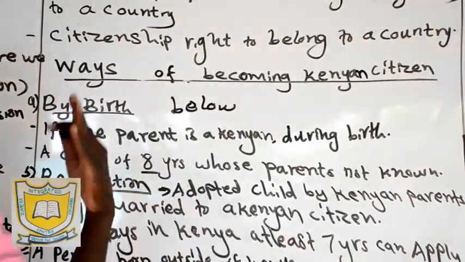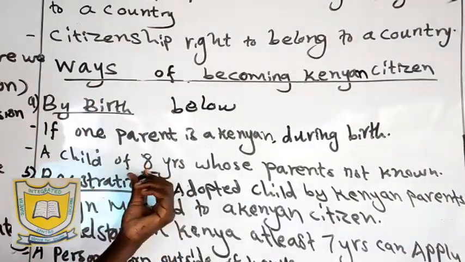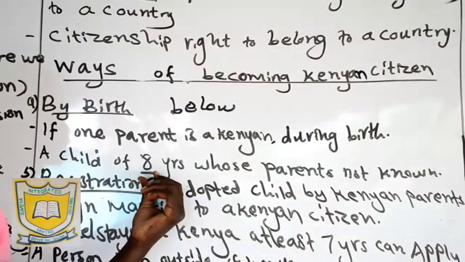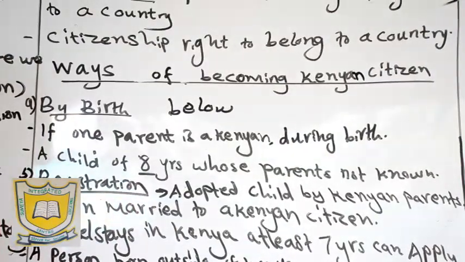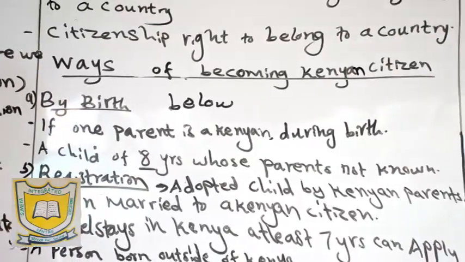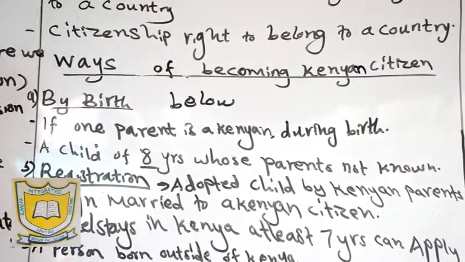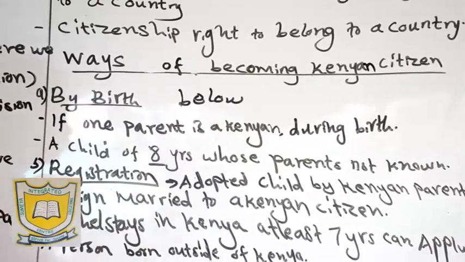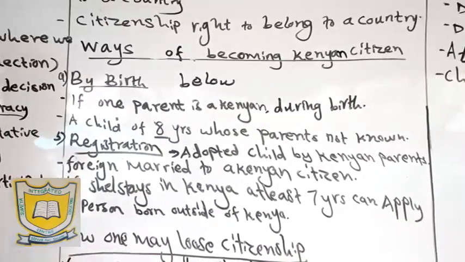So if we find a child somewhere who is below 8 years, that child is assumed by the government to be a citizen by birth. So remember that.